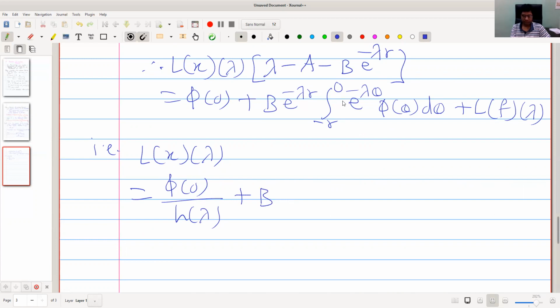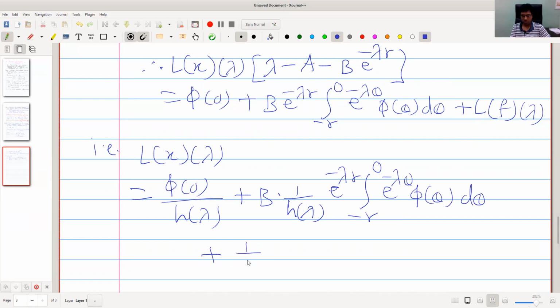Anyways, let me write this as b into 1 upon h of lambda into e raised to minus lambda r integral from minus r to 0 e raised to minus lambda theta phi of theta d theta plus 1 upon h of lambda into L of f of lambda.